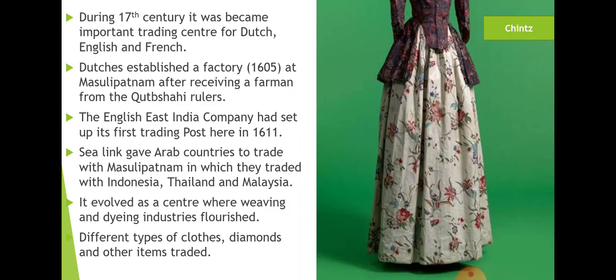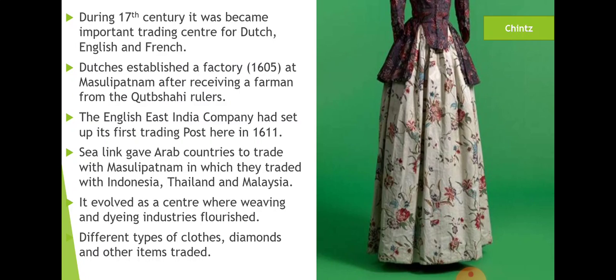During the 17th century, it became an important trading center for the Dutch, English, and French. This was the time period when foreign traders started coming from the European countries to Masulipatanam and started trading. The Dutch established a factory at Masulipatanam by receiving a farman from the Qutub Shahi rulers.